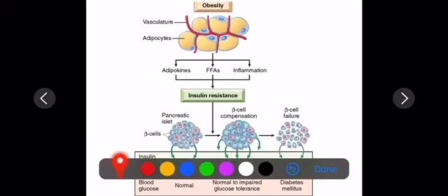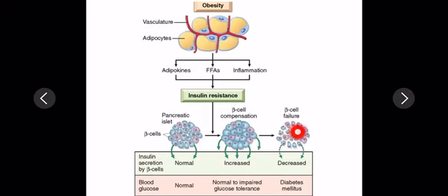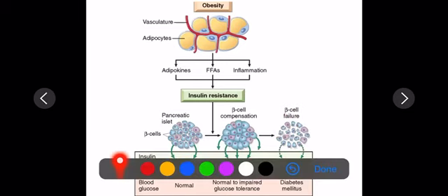So the blood glucose may be normal, or the glucose tolerance test will show impaired tolerance. Eventually, when the blood glucose keeps on increasing and insulin resistance continues, beta cell failure occurs, or beta cell destruction, in the late stage, leading to decreased insulin production and complete diabetes mellitus.